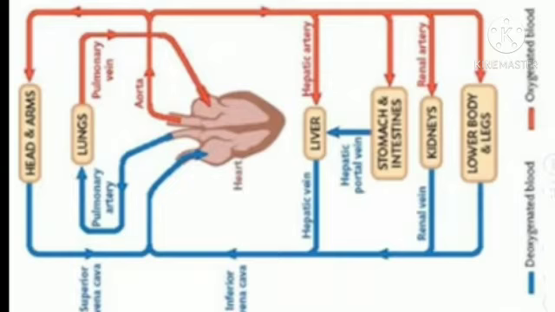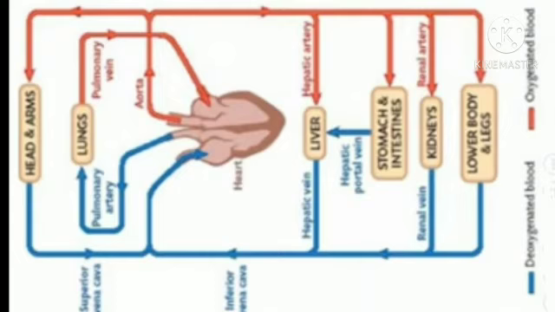Here from the pulmonary vein the pure blood comes towards the heart, and from the aorta it passes towards head and arms, and another way it comes towards the liver, stomach and intestine, kidney, through renal artery, and then lower body and legs.